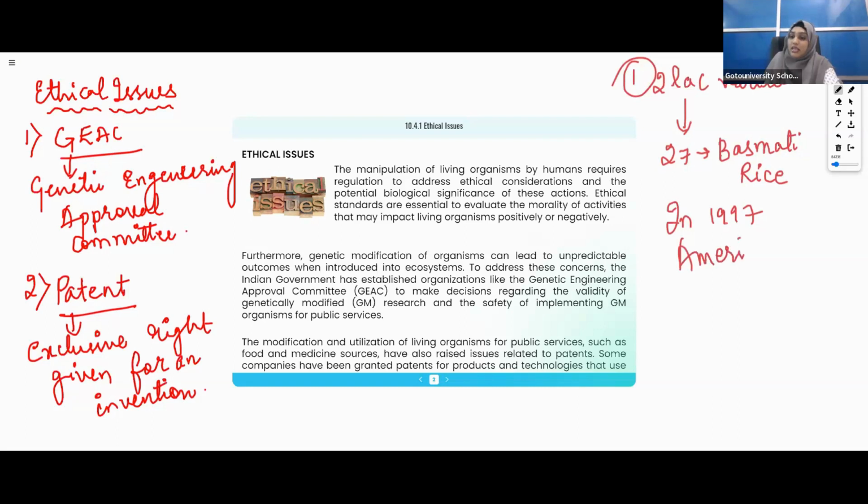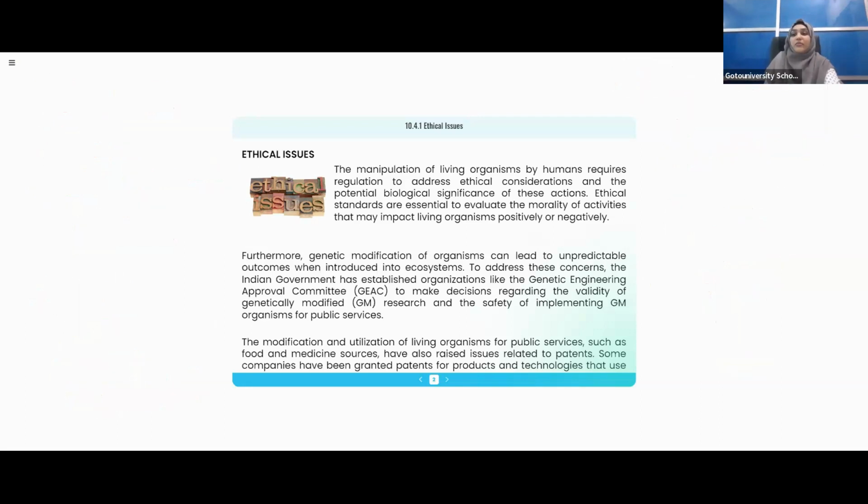In 1997, Americans took the patents, the biopatent of rice, but later on Indians got it back. Okay, so this was the first case. Then the second one.